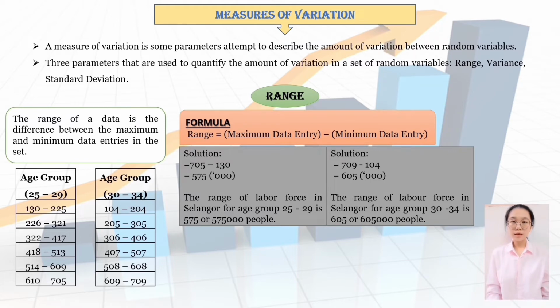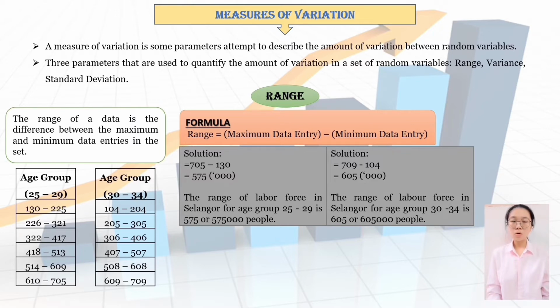The range of data is the difference between the maximum and minimum data entries in the set. The formula for range is maximum data entry minus minimum data entry. The range for age group 25 to 29 is 705 minus 130 equal to 575.